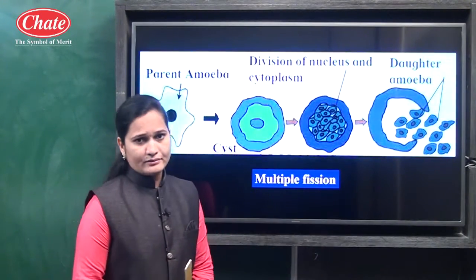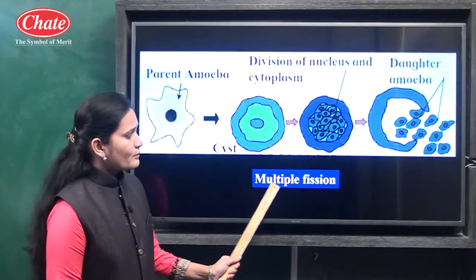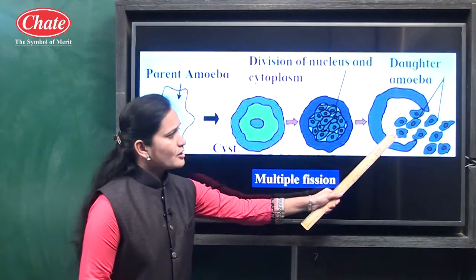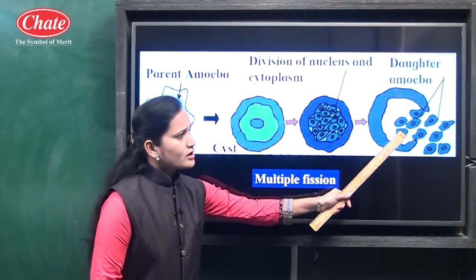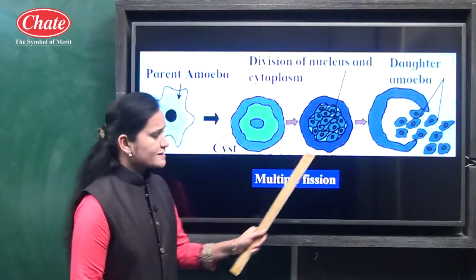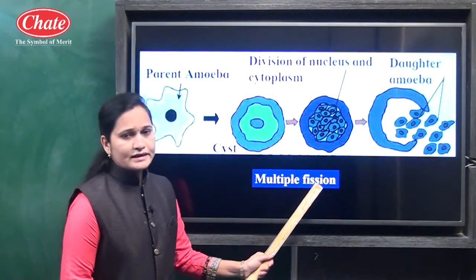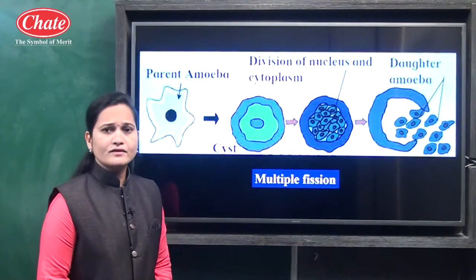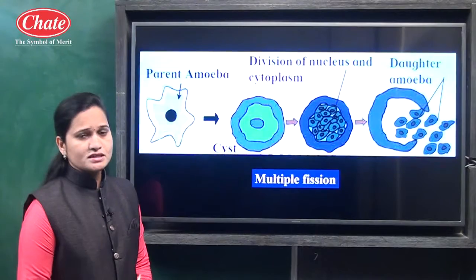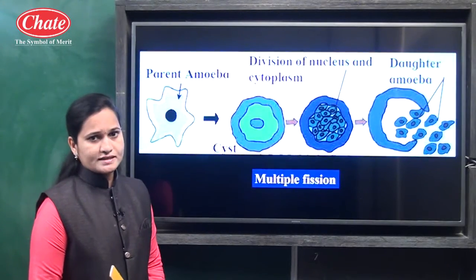This is known as multiple fission, because many nuclei or many daughter amoebae are released in this process, so the name given is multiple fission. This is the second method of asexual reproduction in unicellular organisms.